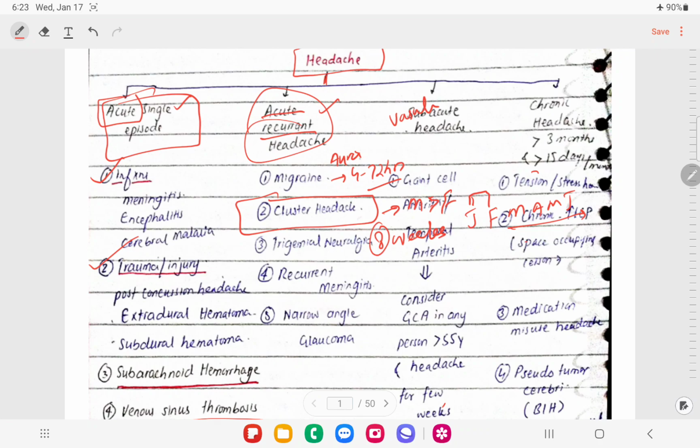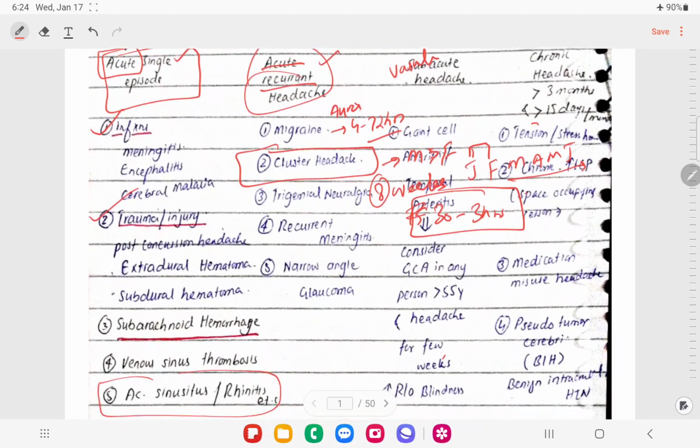And the duration of a single attack or episode is almost 15 minutes to, just to say, 30 minutes to 3 hours, okay. Just remember that the duration of a single episode is 30 minutes to 3 hours. And there are 1 to 8 attacks per day, right.